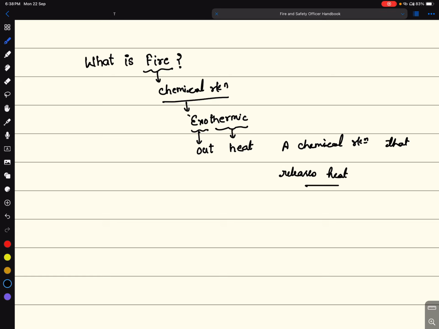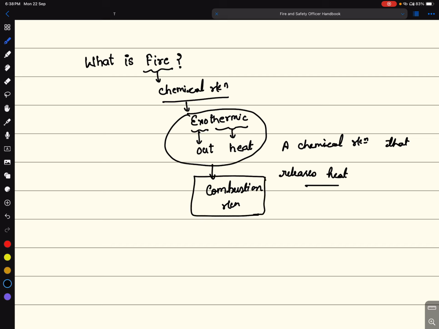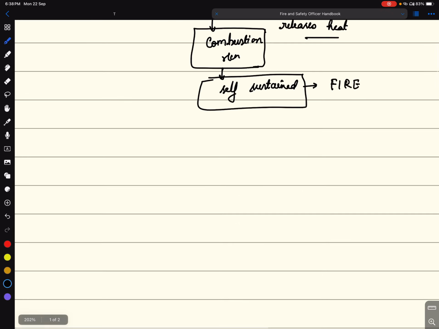Now, when this is an oxidation process, this exothermic reaction takes place because of an oxidation reaction, which is called combustion reaction. And this combustion reaction, if self-sustained, is called fire. Now let us define what is fire.